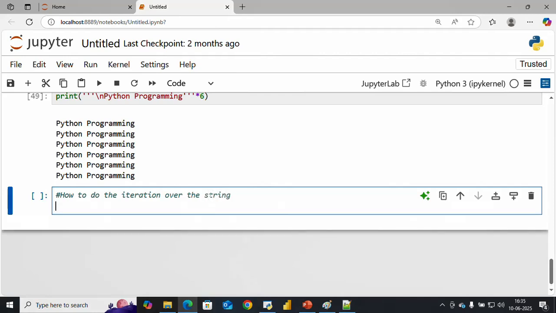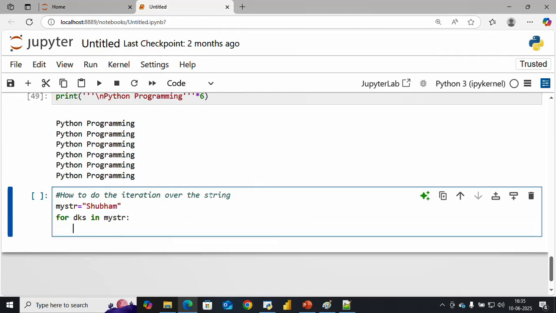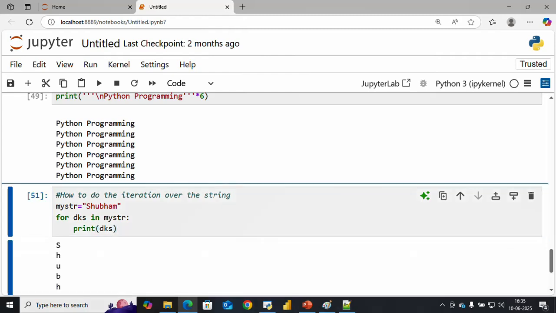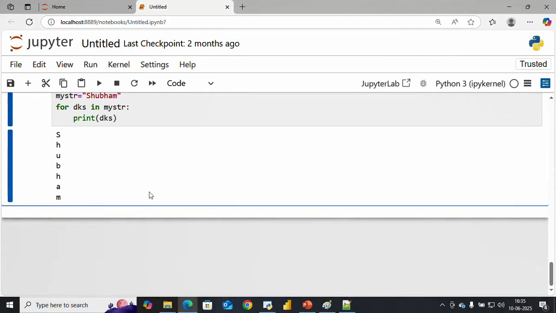Here I have given my string, str equals Shubham, and I take another variable, dks, and write for dks in str colon, print dks. Run this, you can see my loop iterates over the string, so I'm able to see each character individually, right?